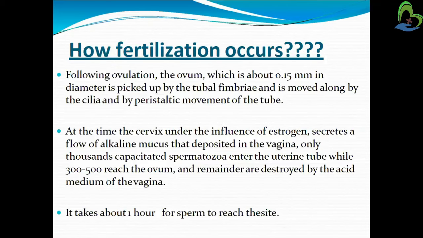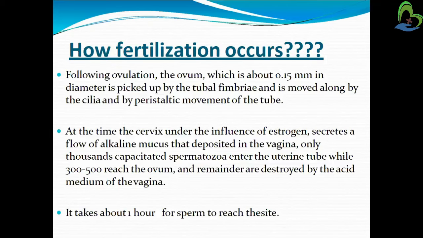So by the hormonal changes of the estrogen level, the cervix, under the influence of estrogen, secretes alkaline mucus, which is deposited, meaning fixed, into the vagina. Only 1,000 capacitated spermatozoa enter into the uterine tube, while 300 to 500 reach the ovum, and the remainder are destroyed by the acidic medium of the vagina.